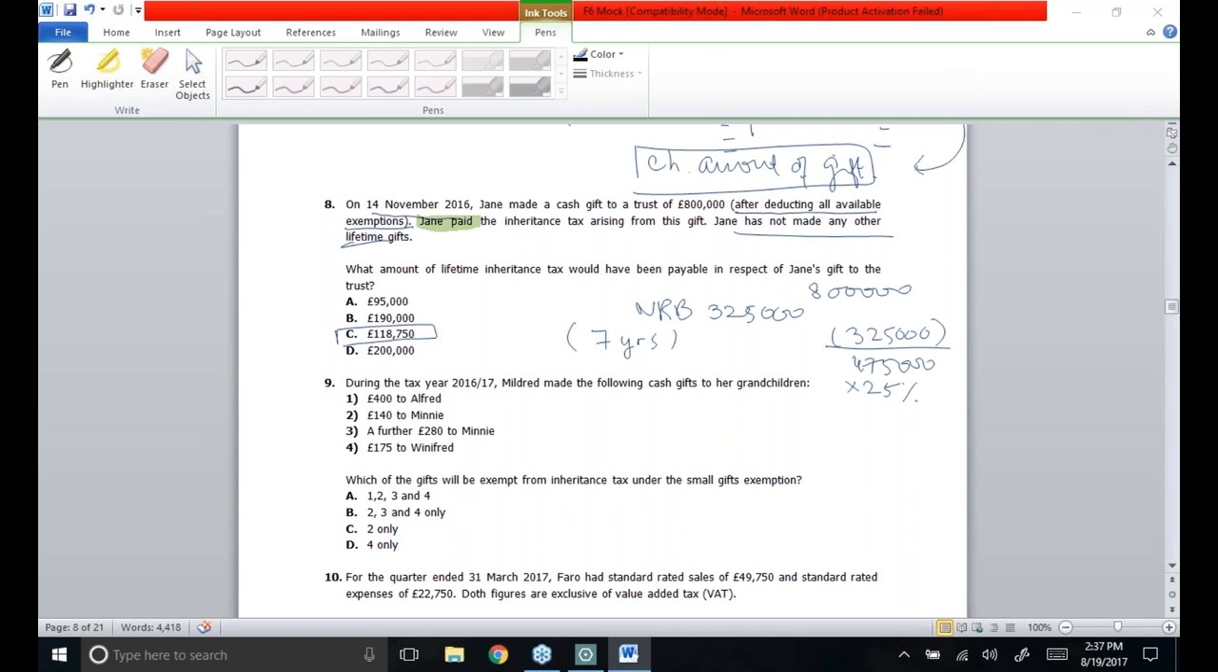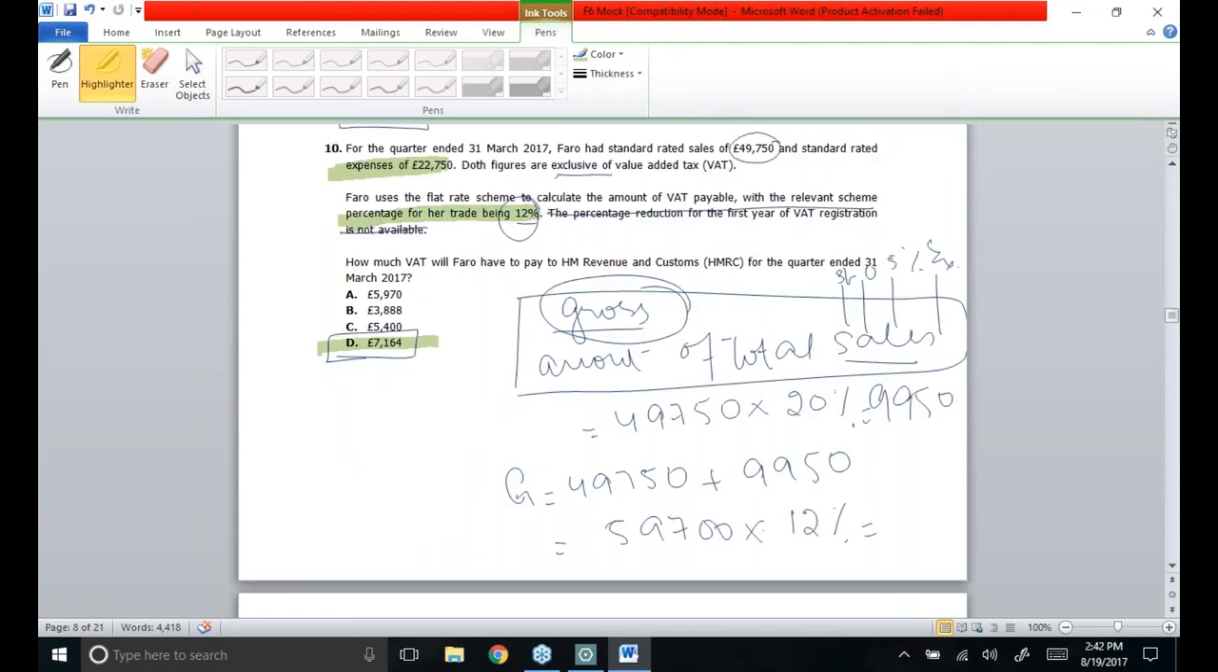Keep one thing in mind, that whenever the flat rate scheme is considered, then purchases or expenses, input VAT, is not going to be considered at all. Input VAT is ignored if the flat rate scheme has been selected. So in this case, the correct answer is 7,164 pounds.